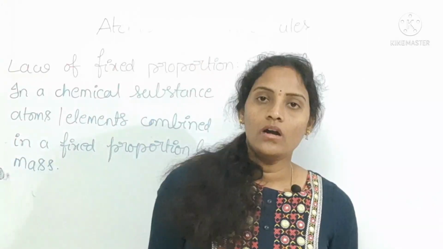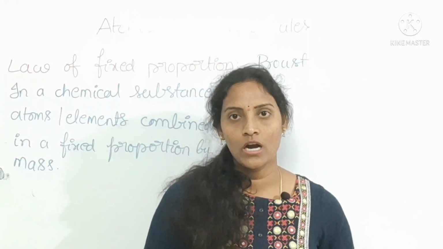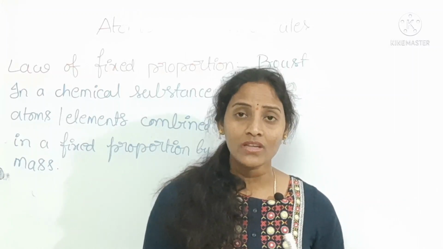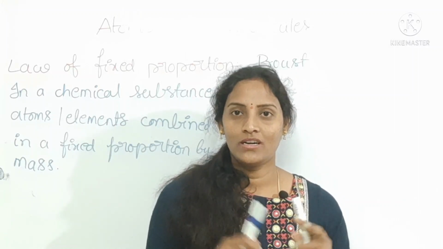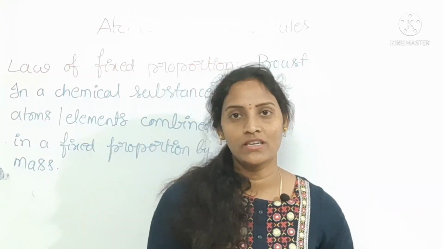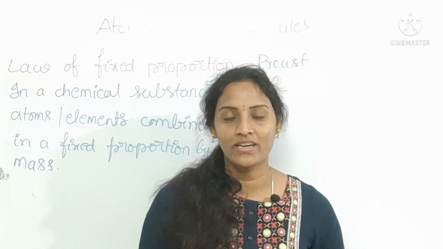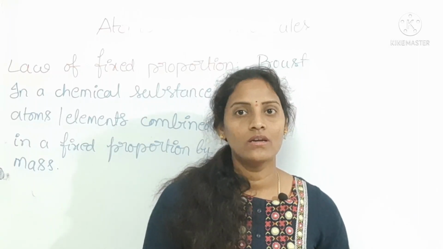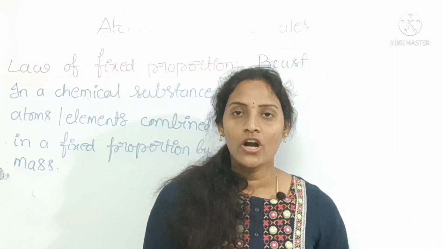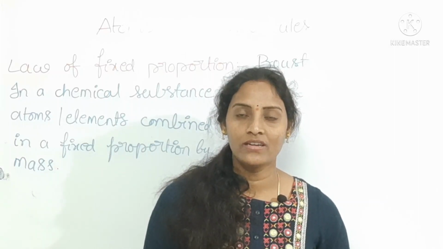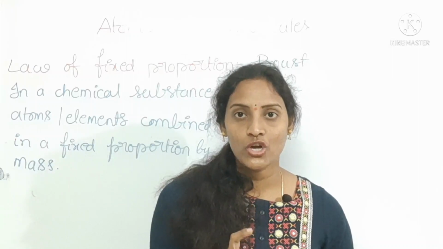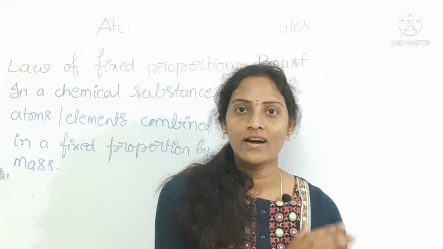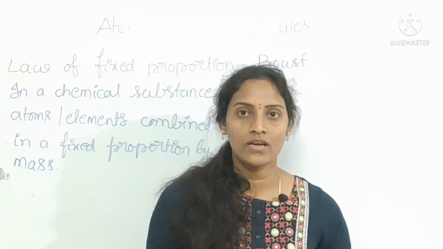So many compounds are composed of two or more atoms or elements. Then only a compound will be formed. A single atom or single element can't form a compound. A combination of two or more atoms or elements gives a compound. All such compounds have a fixed ratio of atoms or elements irrespective of where they are coming from.